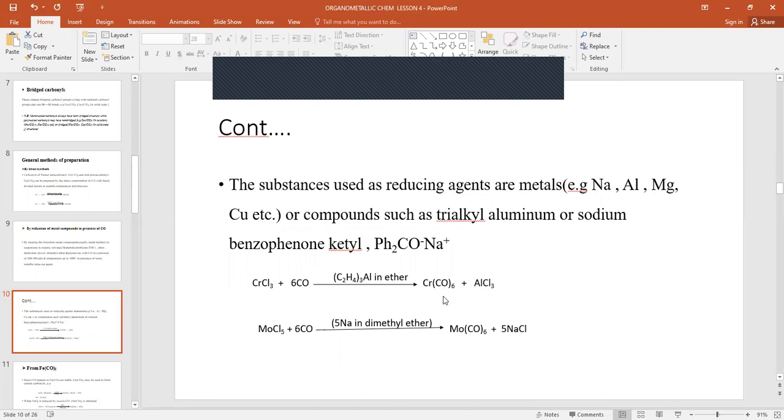Chromium hexacarbonyl can be prepared from chromium chloride plus carbon monoxide using trialkyl aluminium in ether, resulting in the formation of chromium hexacarbonyl. Similarly, molybdenum hexacarbonyl can be prepared from molybdenum pentachloride plus carbon monoxide, using sodium as a reducing metal in dimethyl ether, resulting in the formation of molybdenum hexacarbonyl.